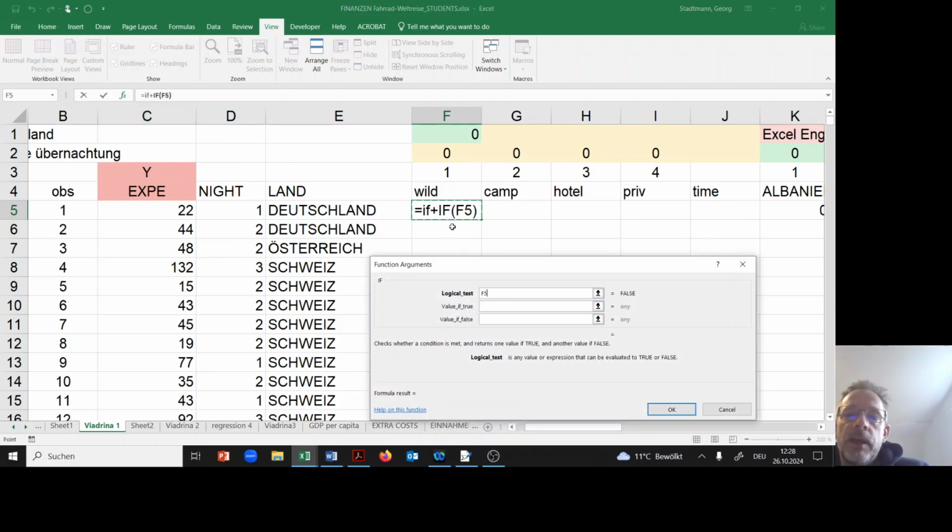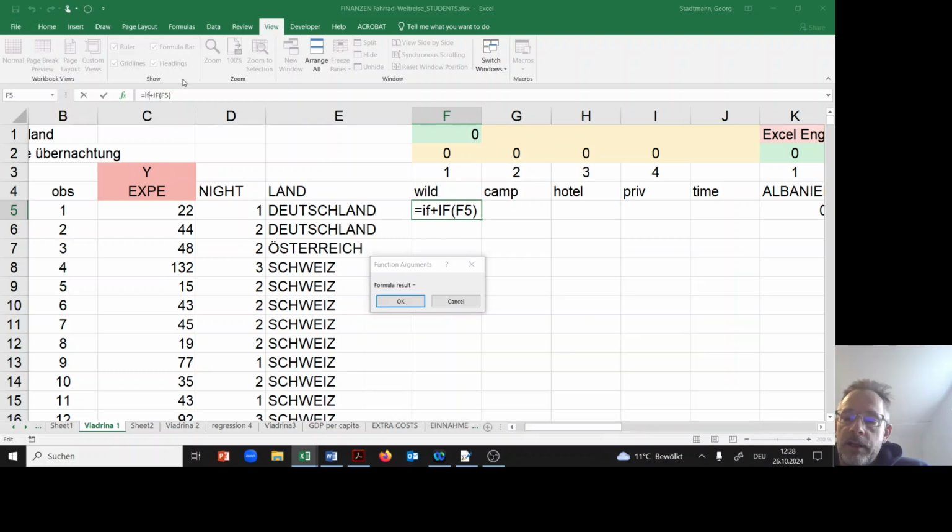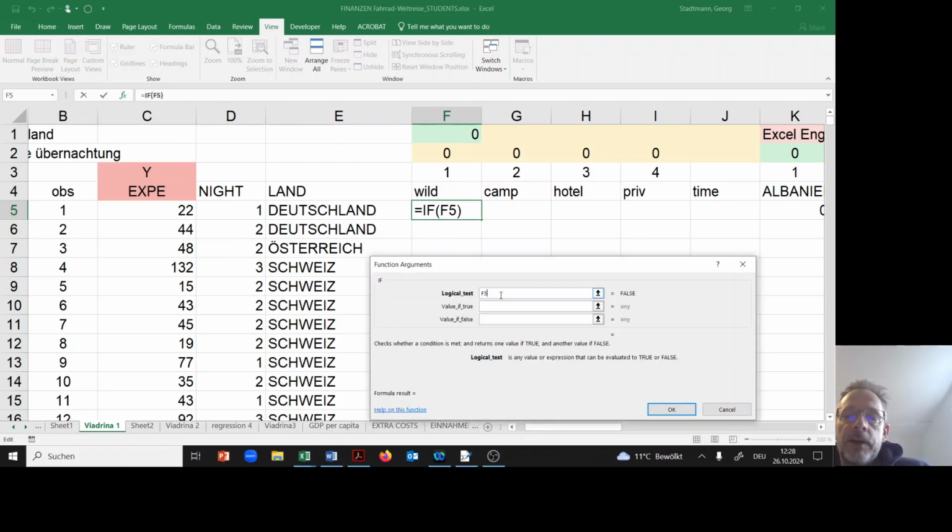So I'm using the IF function, and I say if this one, and I'm freezing column D by putting a $ sign in front of D. If this one is equal to this cell, then the dummy variable should take a value of 1, because this was a wild camping day, and else it should be a 0.